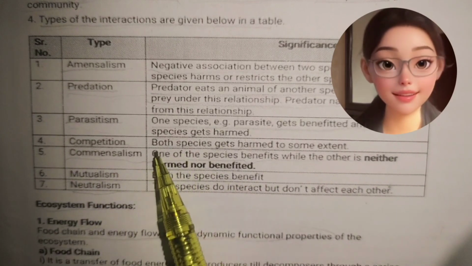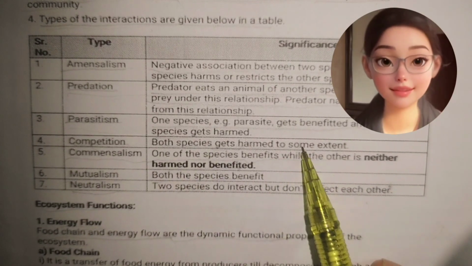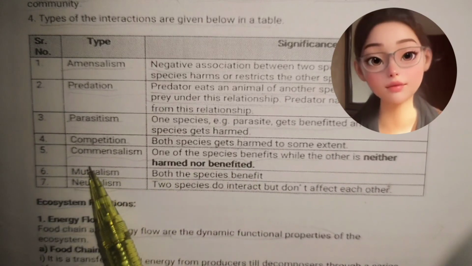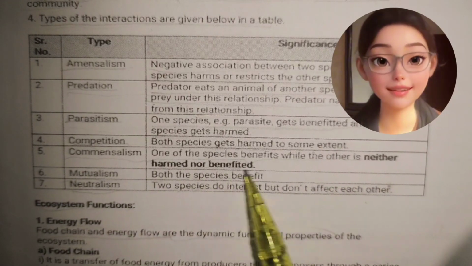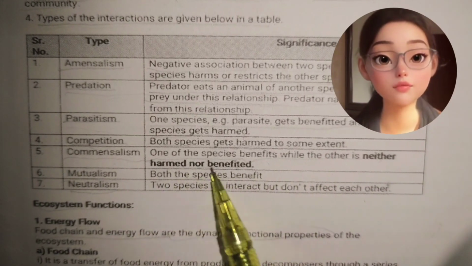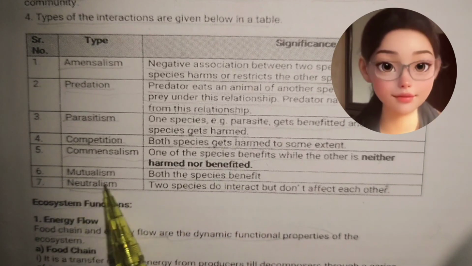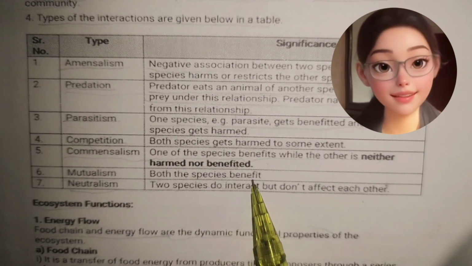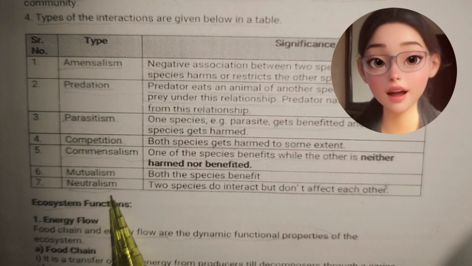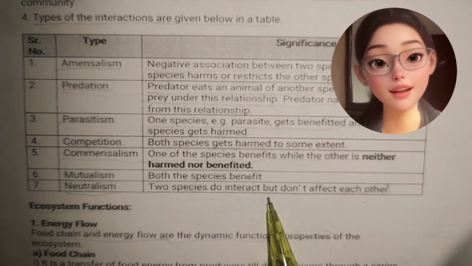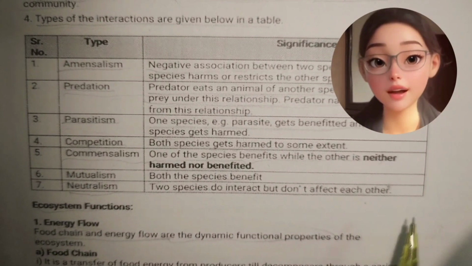Fourth, competition: both species get harmed to some extent. Fifth, commensalism: one of the species benefits while the other is neither harmed nor benefited. Sixth, mutualism: both species benefit. Seventh, neutralism: two species do interact but do not affect each other.